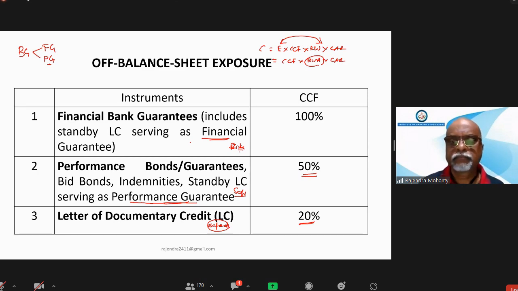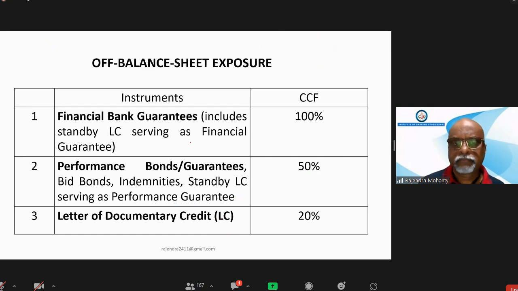What's the difference between financial guarantee and performance guarantee? What is meant by that? Financial guarantees are given by the bank on account of any financial liability of the applicant. As I have explained, a bank guarantee is issued to an applicant who is supposed to pay monetary amounts to somebody, against which the bank has issued the guarantee. So the purpose is financial.